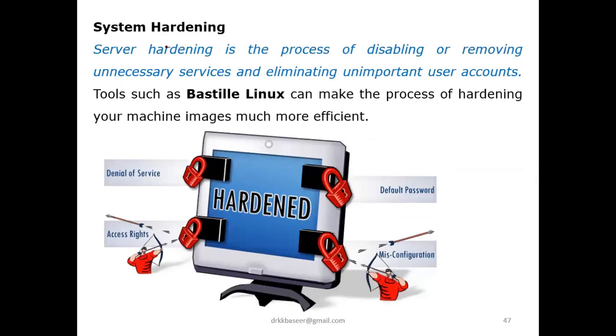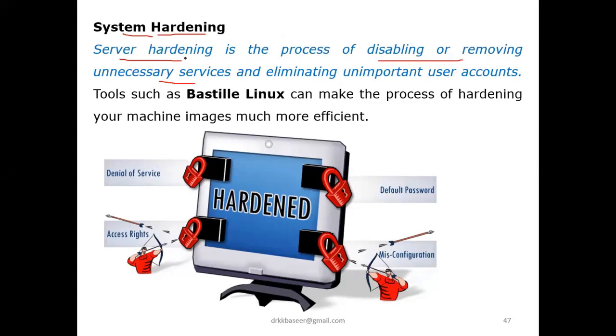Now we'll start today with system hardening. The name itself says hardening, meaning it should be harder. It will not be very easy to decrypt or attack. Before we start system hardening, server hardening is the process that disables or removes some unnecessary services. Maybe if you have installed some applications on your mobile, sometimes some apps ask you that these services have not been used for the last 1 or 2 days. Can we uninstall this? Some apps ask that, right?